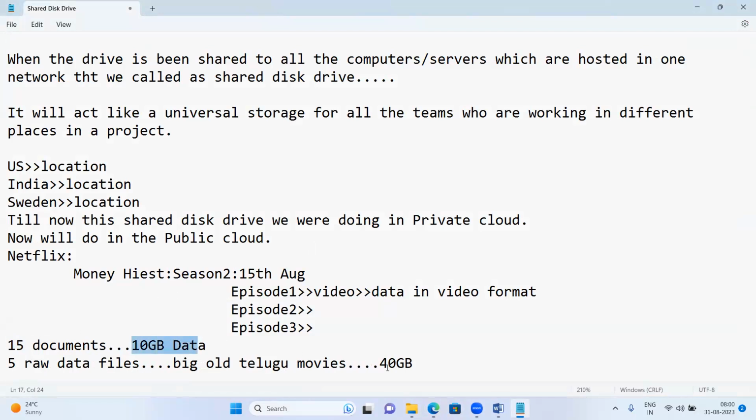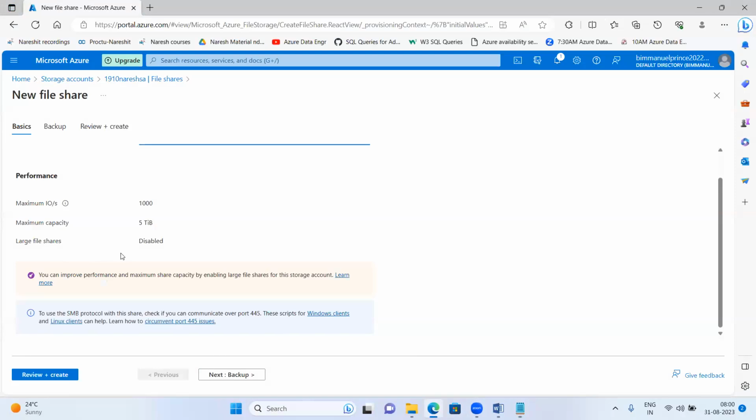Like this we can store the data accordingly, up to 5 TB, which is a huge size. Even after that, if you want to increase this size, you can do it, no problem.